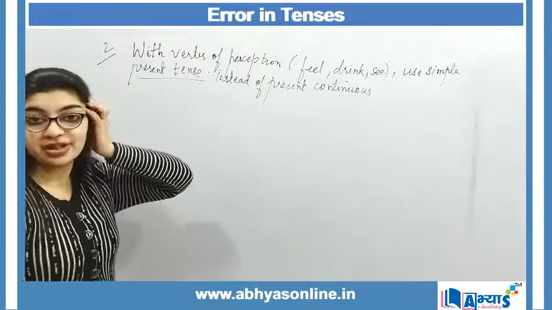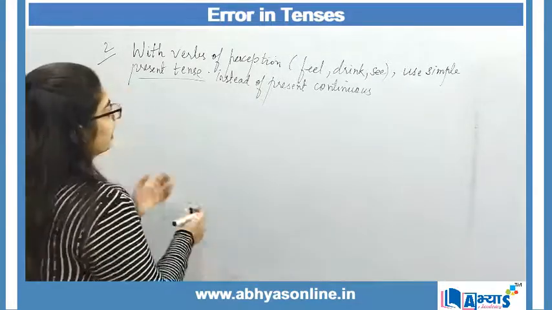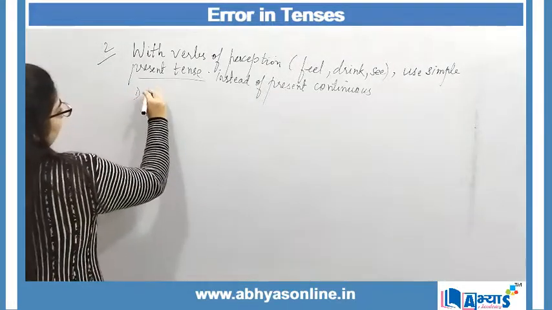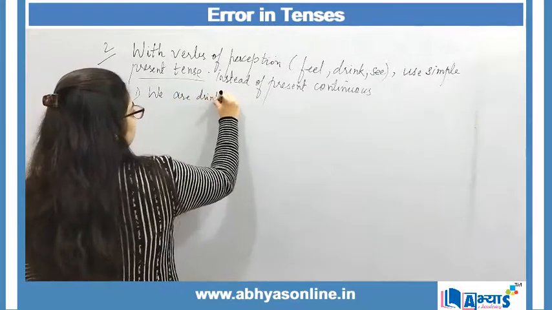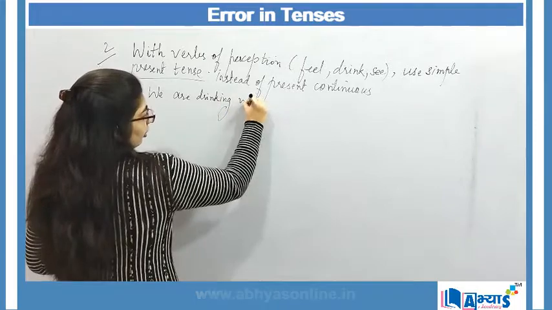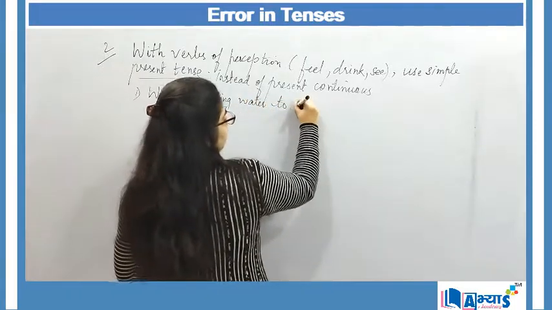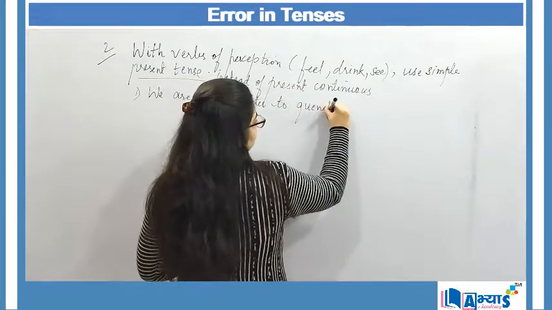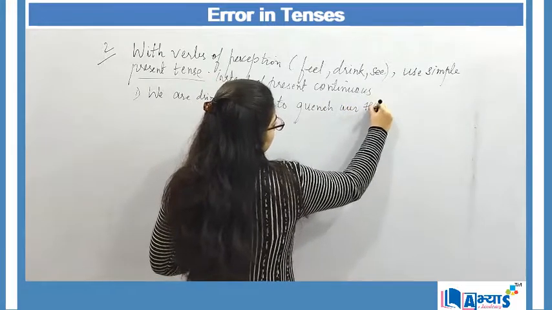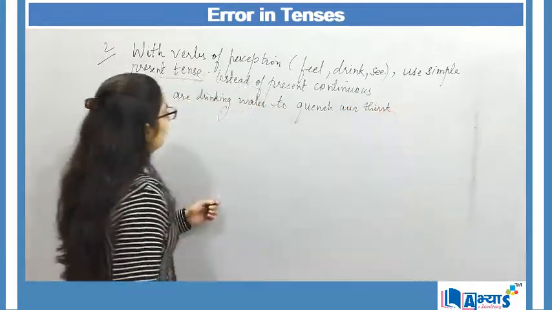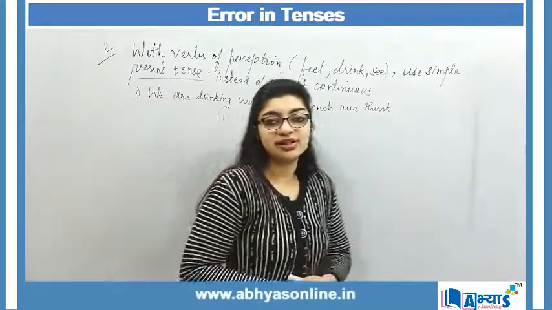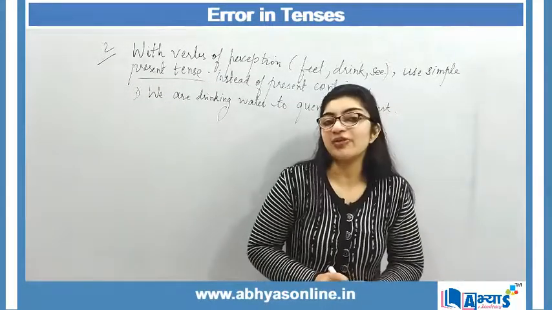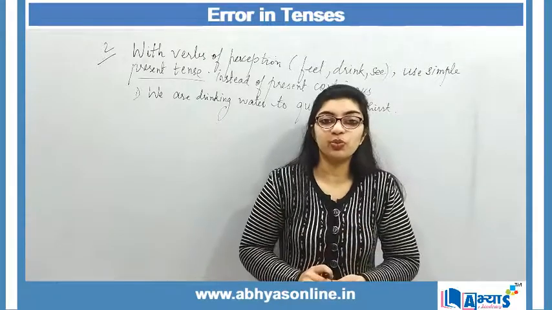So I can explain this through an example. For example, I say, we are drinking water to quench our thirst. Now, whenever we are thirsty, the first thing that strikes our mind is that we need to drink water.